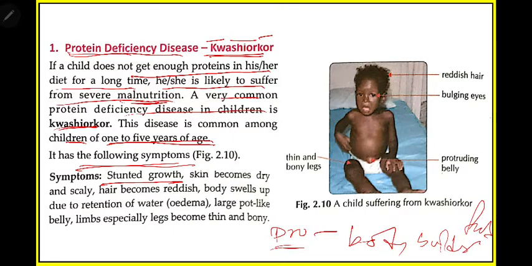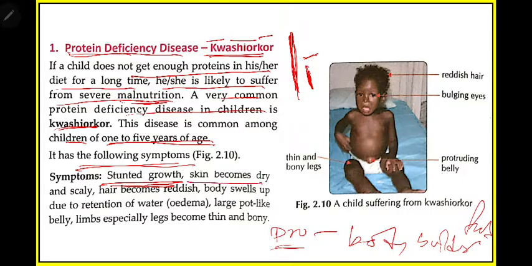If you have less protein, then your body growth will be affected. So here comes stunted growth. That means if a normal person is to grow this much, this baby will grow only this much. In height the growth will be affected. The growth will be limited to a certain height.